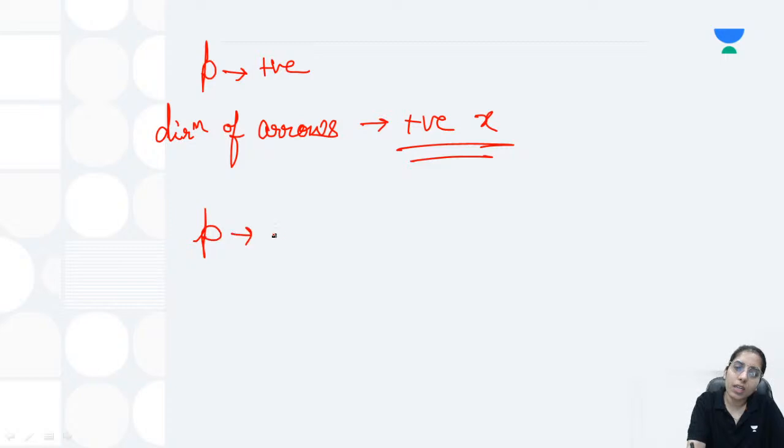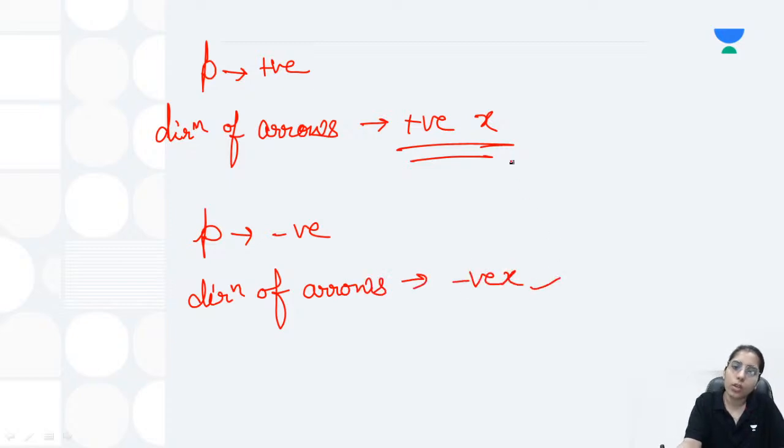Wherever momentum is negative, the direction of arrows should be towards the negative x-axis. That's how you have to consider it. If you consider these points, you will simply be able to identify which one is the right graph, and you will be able to get the right trajectory only with this information.